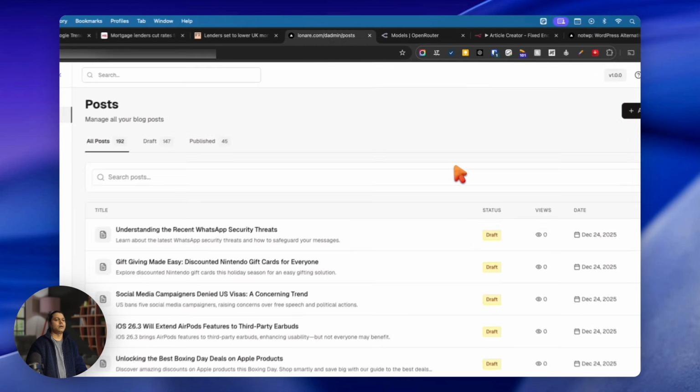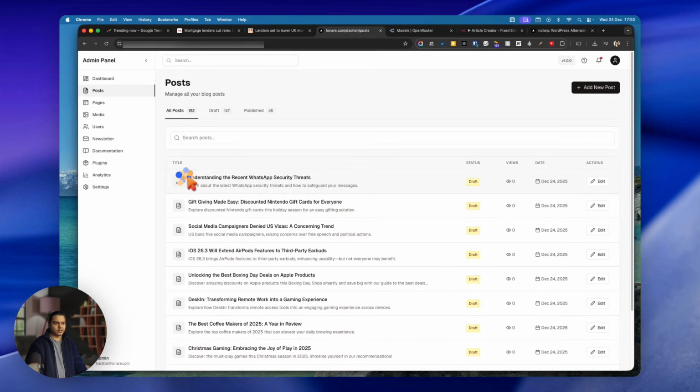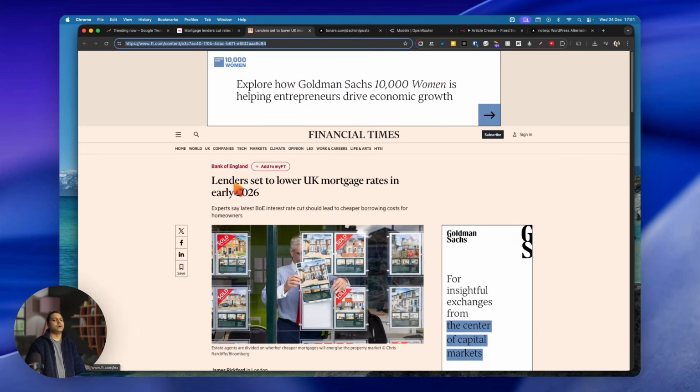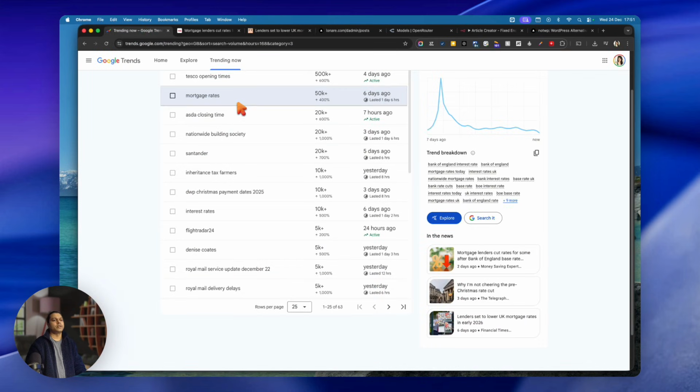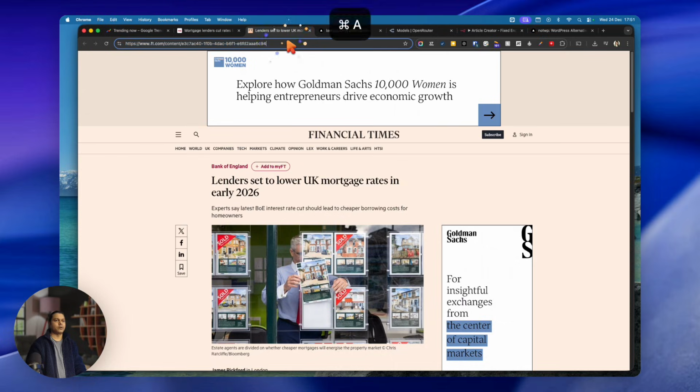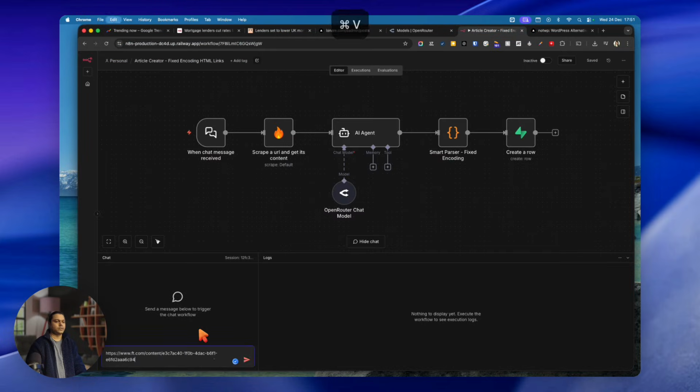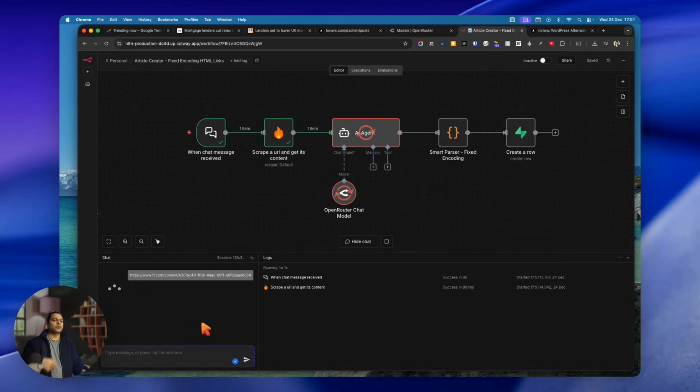So this is my blog. You can see on the top, the current article is understanding the recent WhatsApp security threats, and the one we were working on was the mortgage rates article, right? So I'm going to copy it and send it via the chat. Now it's scraping it. Now the agent is rewriting the whole article for us because we have provided the scraped data from that URL